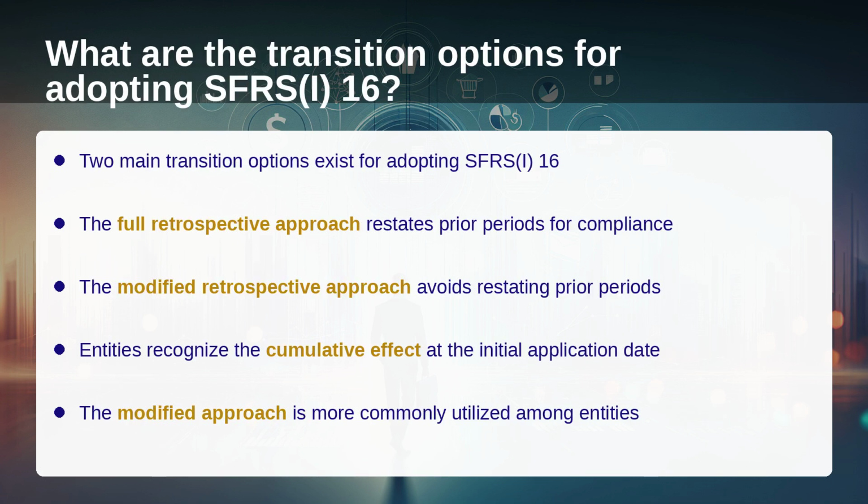What are the transition options for adopting SFRS I-16? Entities have two main transition options: the full retrospective approach and the modified retrospective approach. The full retrospective approach requires restating prior periods as if SFRS I-16 had always been applied. The modified retrospective approach, more commonly used, allows entities to recognize the cumulative effect of initially applying the standard at the date of initial application, without restating prior periods.